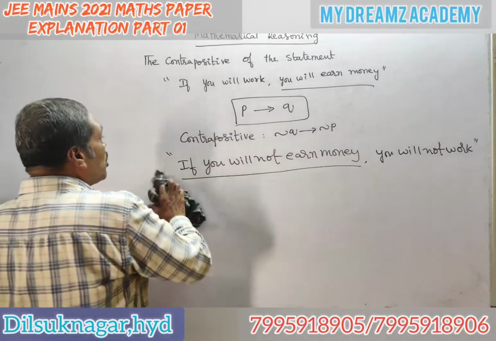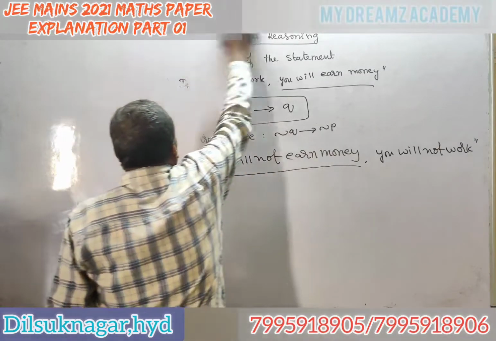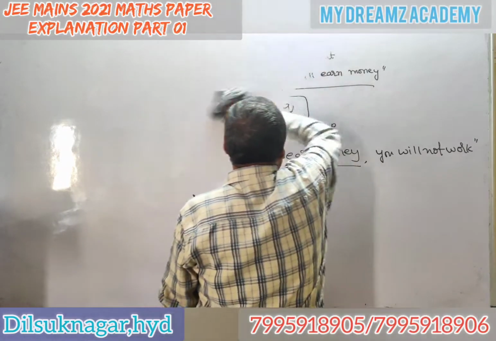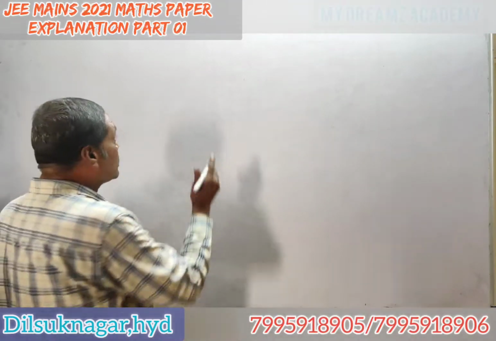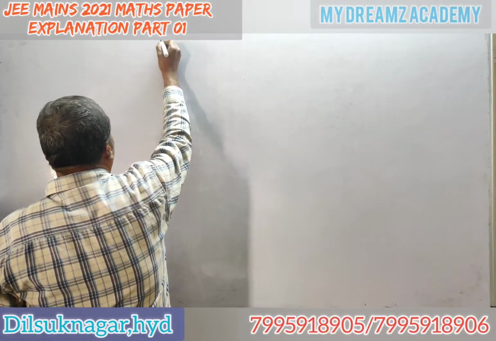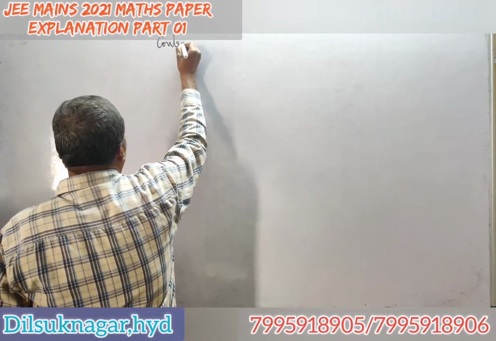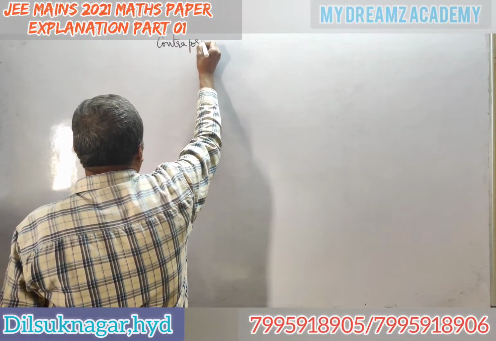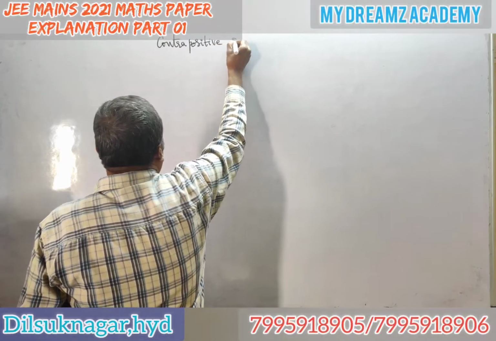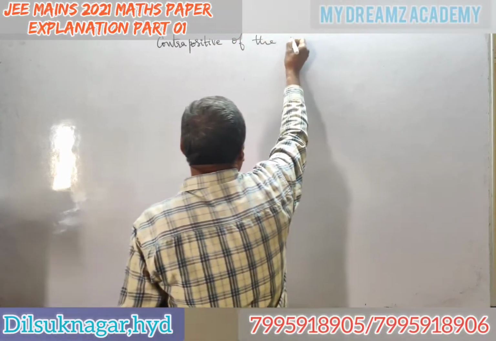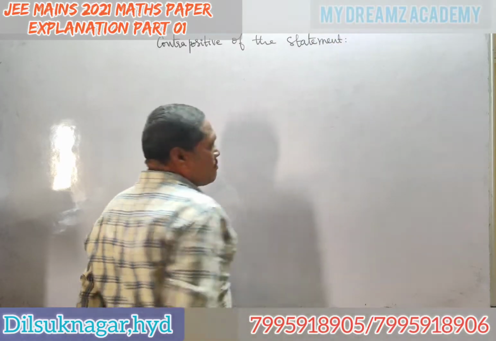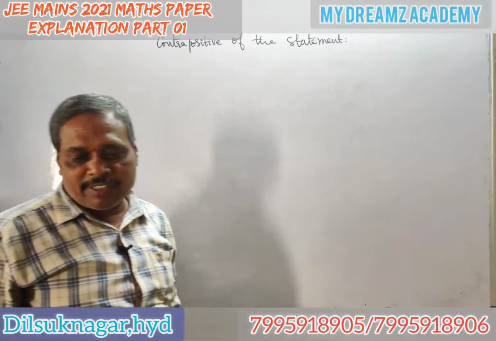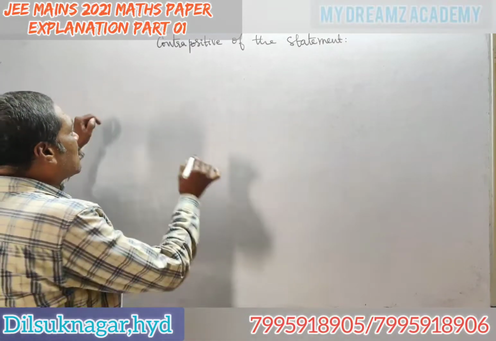See, one more problem was asked in 2021 in another shift. The same contrapositive is asked. See one more: contrapositive of the statement. What is given?